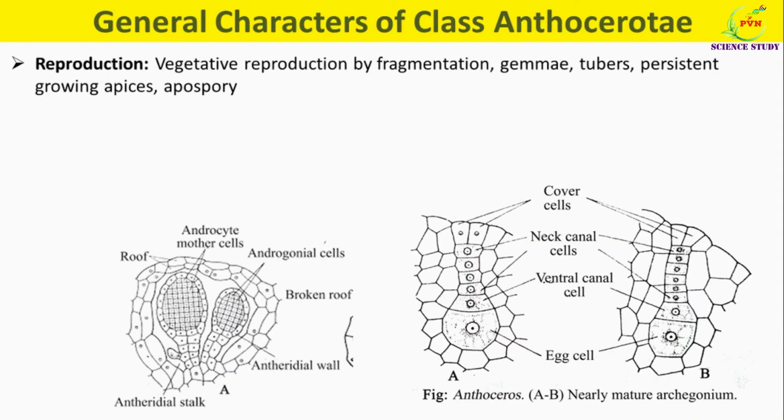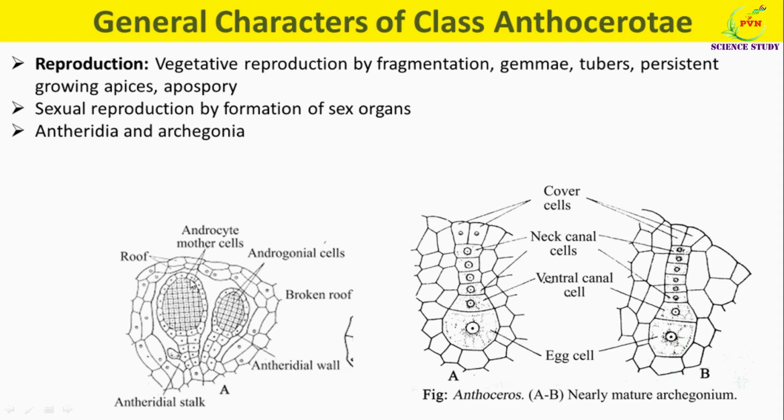Now we will see reproduction in class Anthocerotae. In this class, vegetative as well as sexual reproduction is common. Vegetative reproduction takes place by fragmentation, gemmae, tubers, persistent growing apices as well as apospory. While sexual reproduction is by formation of sex organs which are embedded deeply in the dorsal region of the thallus. The male sex organs are called antheridia, as you can see here in this diagram, and the female sex organs are called archegonia.